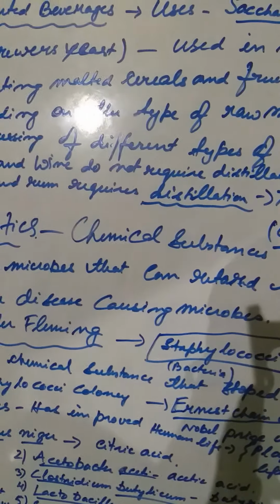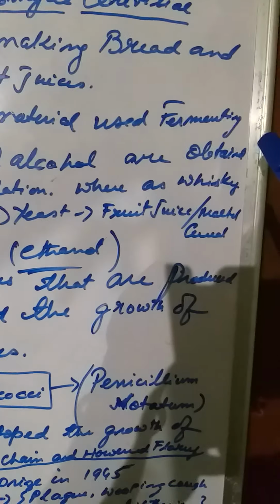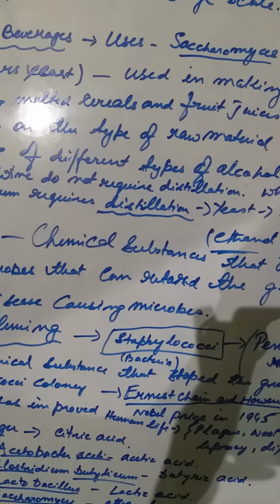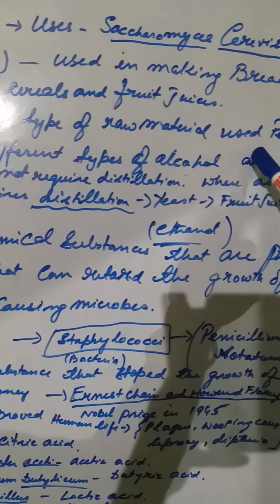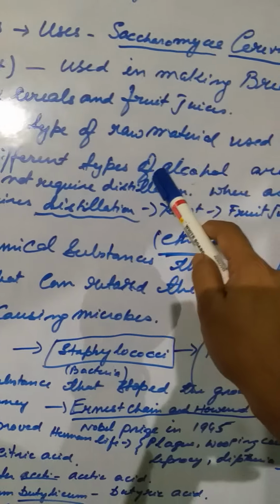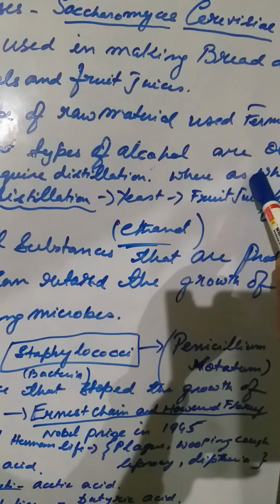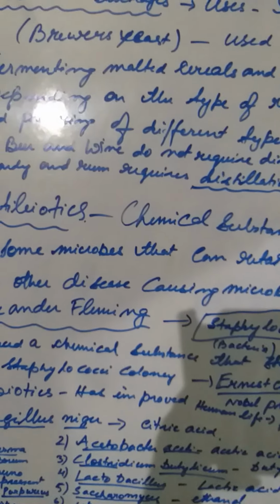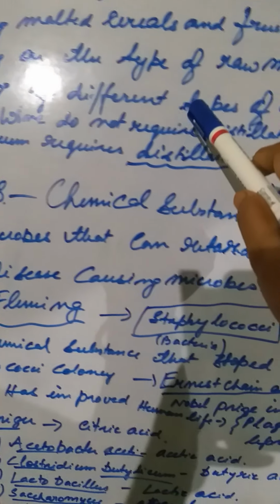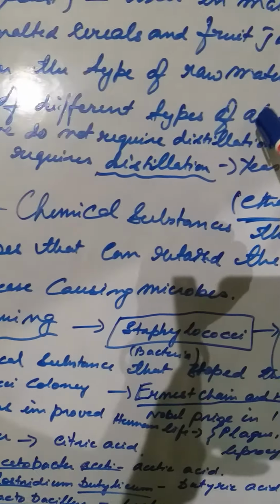Depending on the type of raw material you are using in the fermenting process, different types of alcohols are obtained. So what type of alcohol you obtain depends on the raw material you are using.